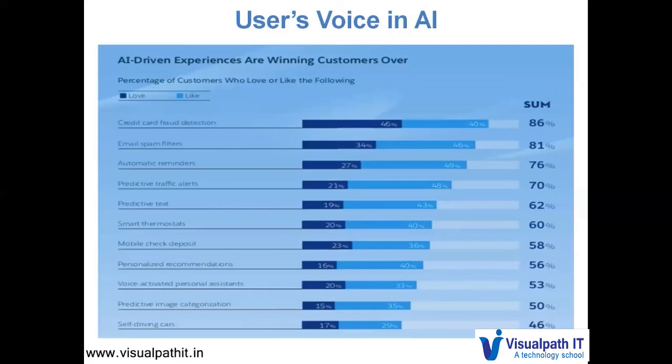Self-driving cars, even though it is not very common, not many people would have seen it. The sampling itself could have been small, but still out of that sample, 17% have loved it and 29% have liked it.